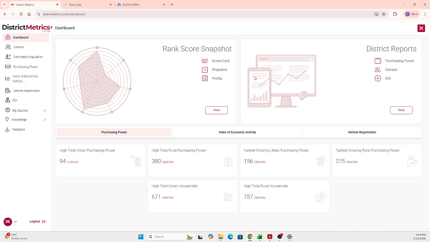So, getting onto the product now. After logging in, you will land on this dashboard page. I'll come to this dashboard page at the last. As I mentioned, we have the demographics data, so from here you can get into the census information.